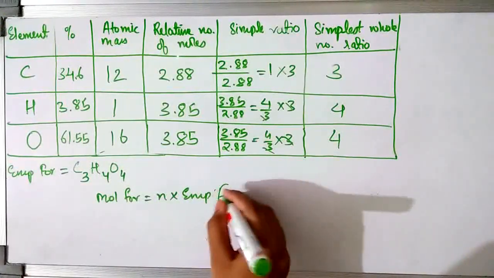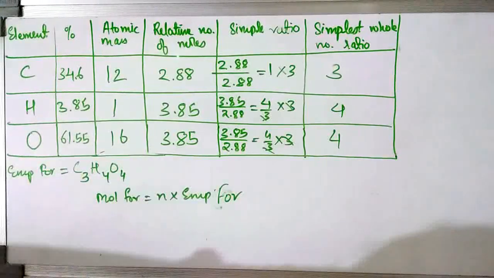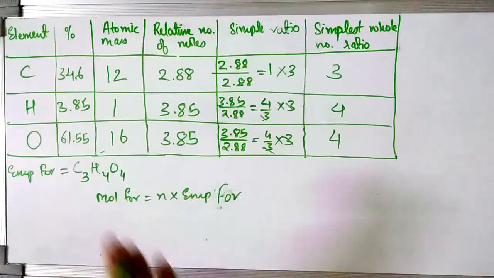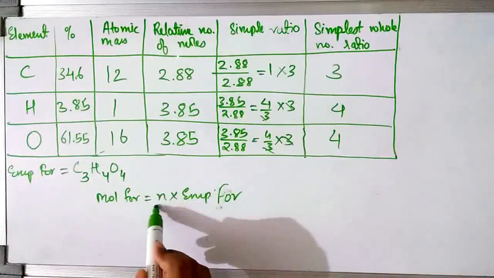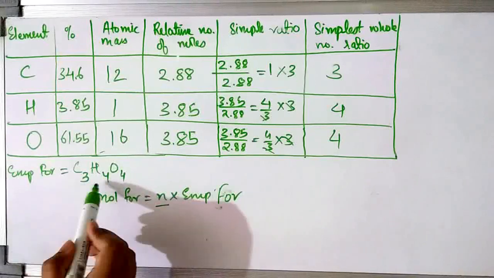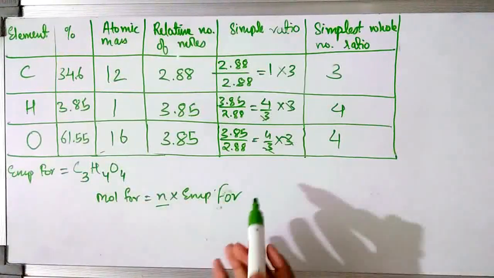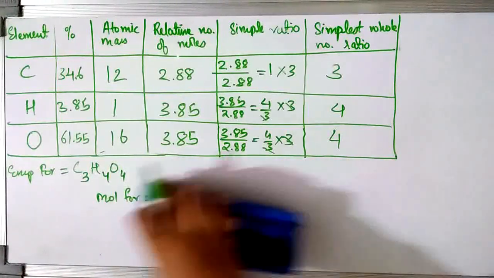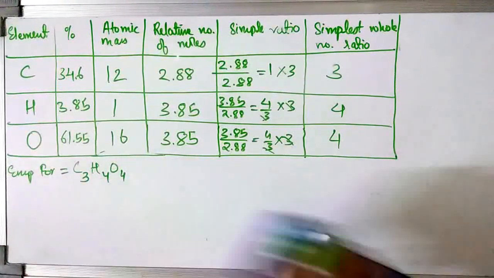We know that the molecular formula is equal to n into empirical formula. That is what we discussed in the starting itself. So for finding out the molecular formula, we have to find out n so that we can multiply it with the empirical formula. We got an empirical formula, this one. We have to find out n so that we can multiply it with our empirical formula and get the molecular formula which is asked in the question. So let's find out n.